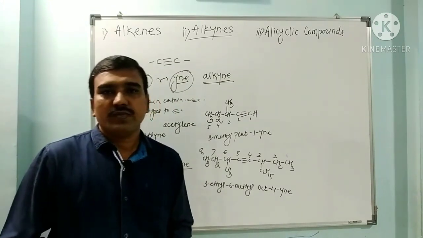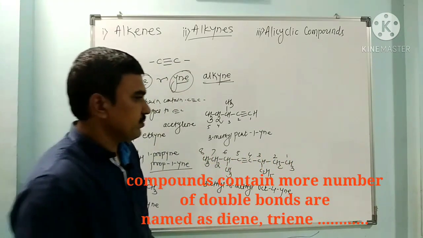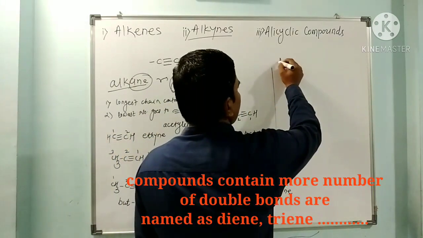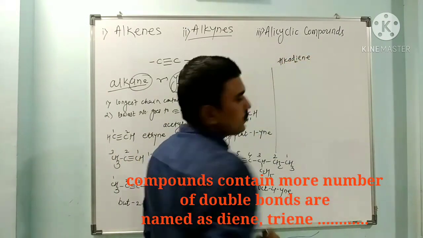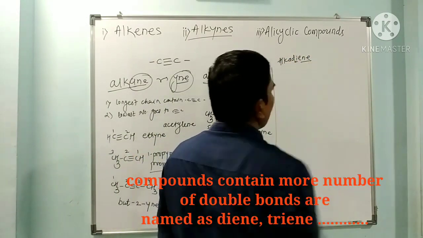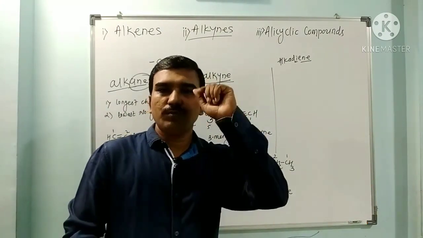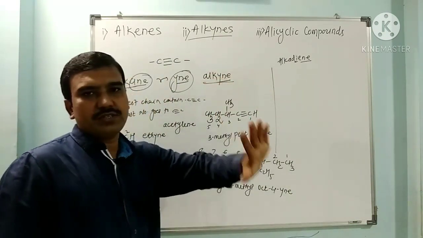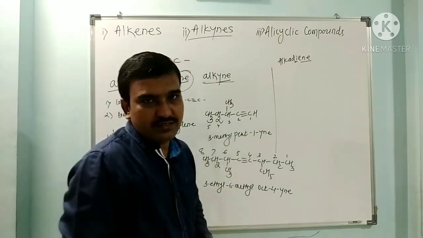Now if 2 double bonds are present in one compound, we have to look at alkadienes. Di means 2, and ene means double bond.